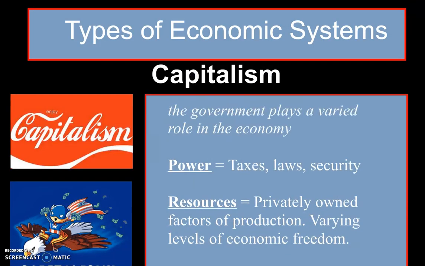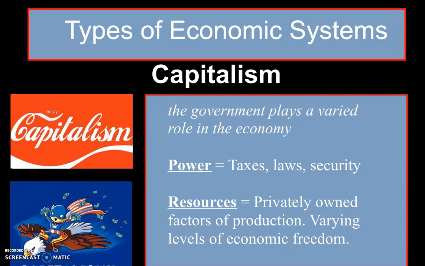And the third and final type of economic system is the idea of capitalism. And this is one where the government does play a role in the economy, but it really varies depending on what type of country you're in. In the United States, the government does have a role in the economy. They do regulate what types of business we can have or how we conduct business. And they get the power to do this through taxes and passing different laws to provide economic security to their people. And the big thing in capitalism is that the resources, the factors of production, those are privately owned. So individual citizens decide how best to use them.